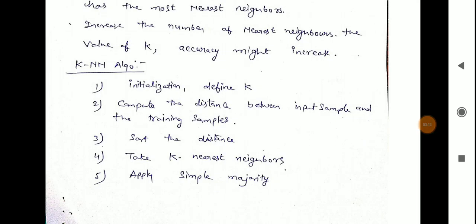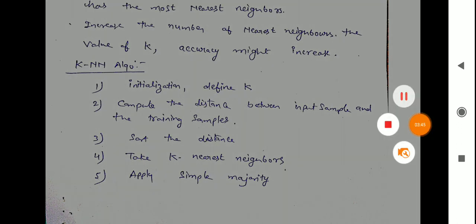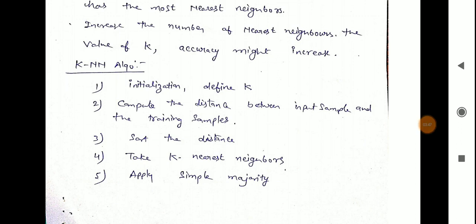K nearest neighbor algorithm. In the first step, initialize and define the k value. K means the number of nearest neighbors we want to find: k equal to 3, k equal to 2, whatever the value of k. In the second step, compute the distance between the input sample and the training samples. Next, sort the distances. Then take the k nearest neighbors, and apply the simple majority rule. This is the algorithm of k nearest neighbor. By using this algorithm, we can solve numericals.